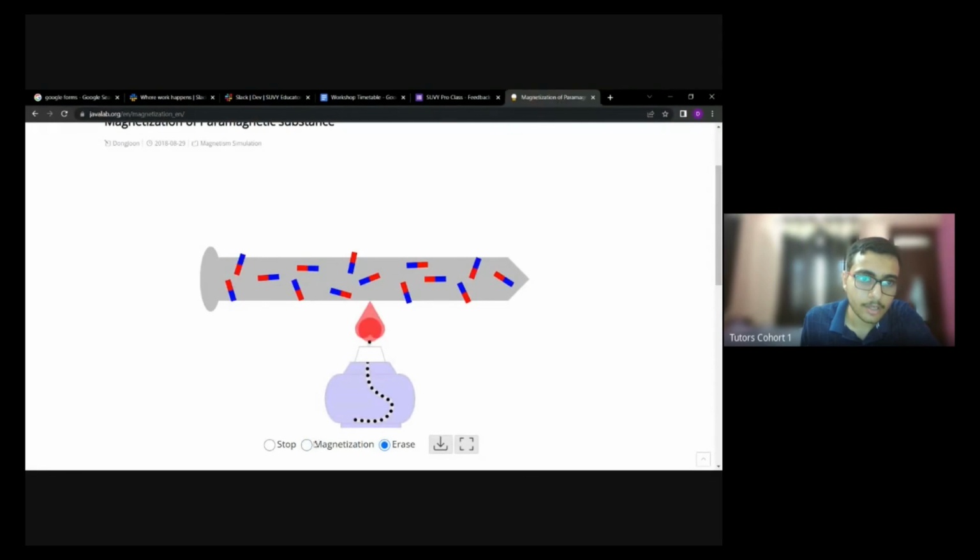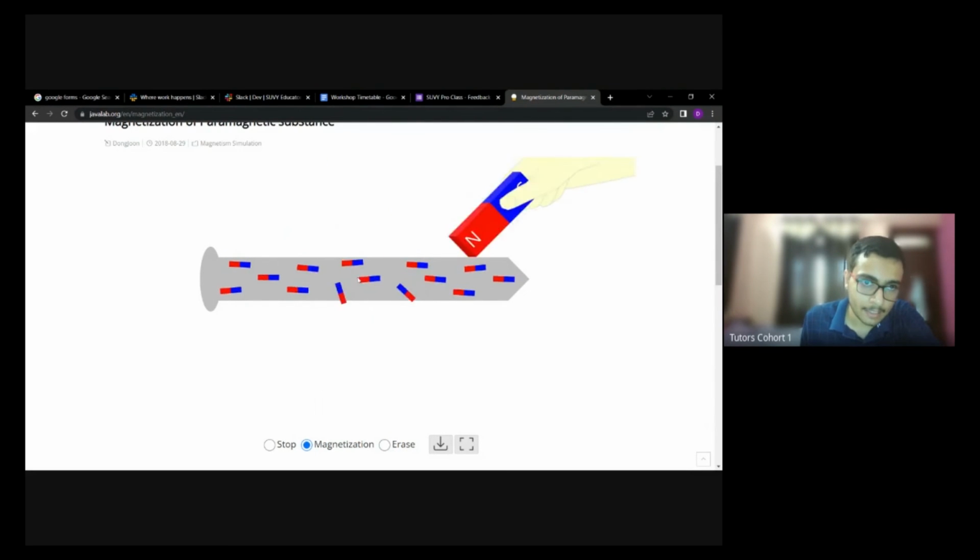Okay, wait a moment. Now I'll just rub the piece of magnet over the iron bar, and this will get magnetized. This process is known as induction. Well, no need to know the name of the process. You will study it in class 9 or 10.